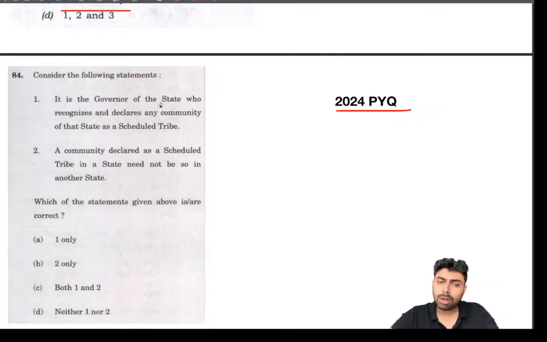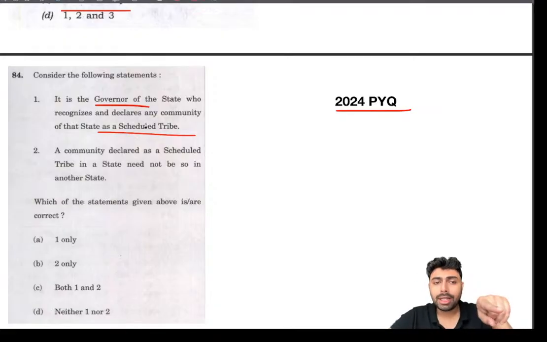That it is the governor of the state who recognizes, declares any community of that state as scheduled tribe. We know that governor and president have a role in declaring of scheduled areas and scheduled communities, but it's obviously not the governor. We know that the president is the one entrusted with the duty of declaring them. So a classic mix-up happens there. Instead of president, governor will be given, or instead of governor, president will be given, or instead of governor, some other body like chief minister will be given.